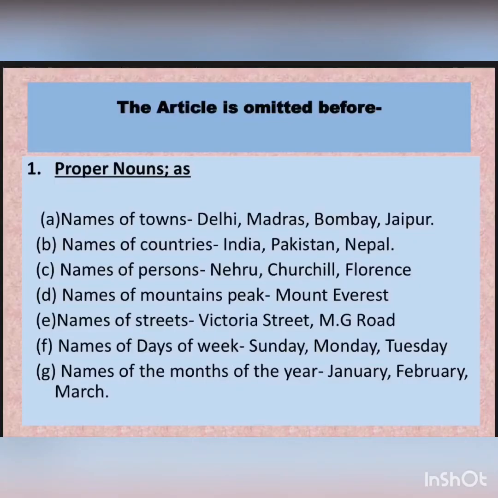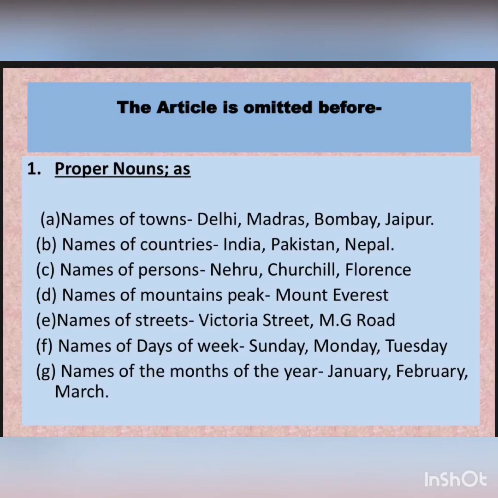Now, the first instance where the article is omitted is before proper nouns. So normally before proper nouns, we do not use the article. Alright? So let's look at a few examples of the proper nouns. Before names of towns like Delhi, Madras, Bombay, Jaipur. Before names of countries like India, Pakistan, Nepal. Now here we had learned earlier that before the names of some countries only, like the United States of America, the United Kingdom, we use the article the. But besides that, we do not use the article before the names of most countries, right?